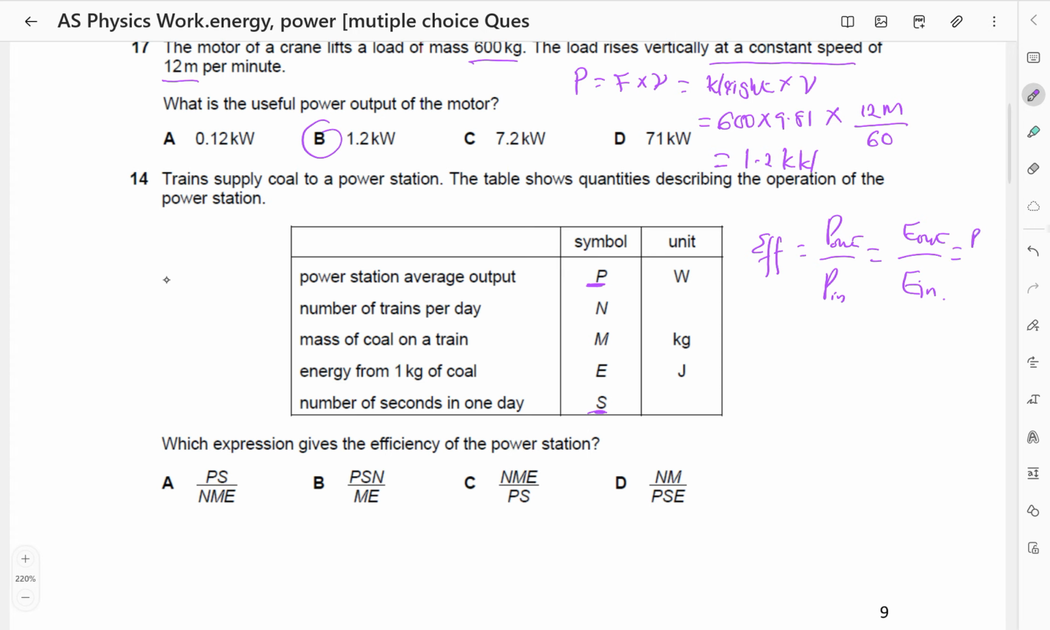So this is going to be P times S over the energy input. The number of trains per day is N, the mass of coal on a train is M, and the energy from 1 kilogram of coal is E. So total energy there is going to be E times the number of trains N times the mass of coal from each train, which is M. Because if 1 kilogram gives energy E, that means M kilograms should give M times E. But then there are N trains per day, so total energy will be E times N times M. So our answer is going to be A. PS is the energy output, NME is the energy input.